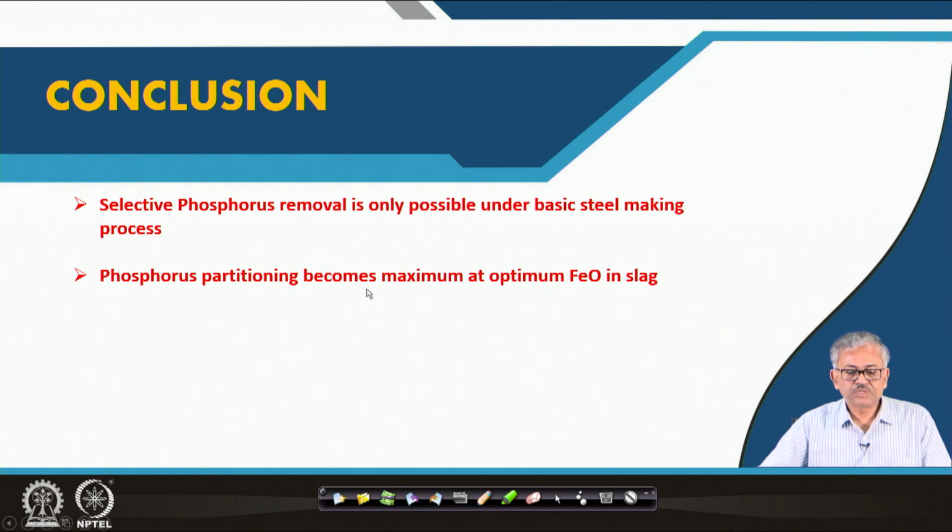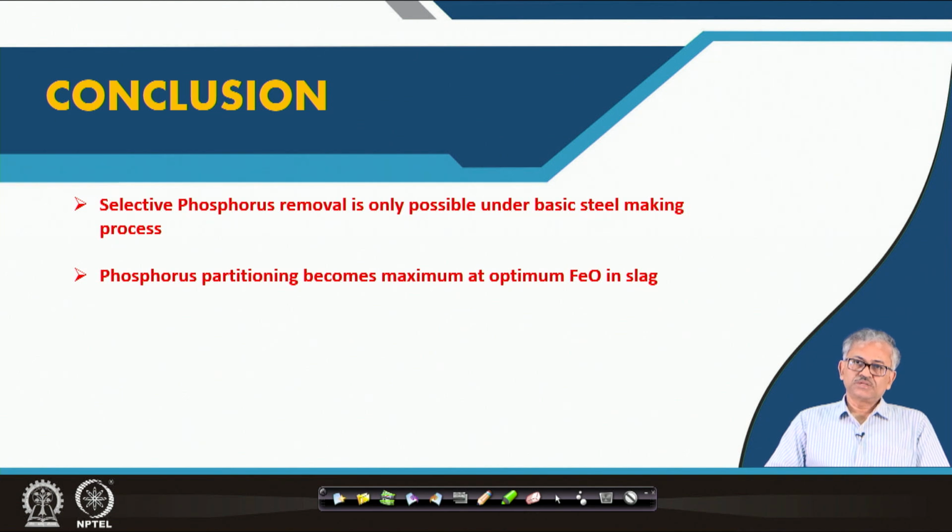Second, the phosphorus partitioning becomes maximum at an optimum FeO, because both FeO and CaO favor phosphorus removal: FeO acts as an oxidizing agent and CaO acts as a basic agent. If you increase both, dephosphorization is supposed to increase, but if you increase the amount of FeO in the slag too much, then CaO gets diluted.